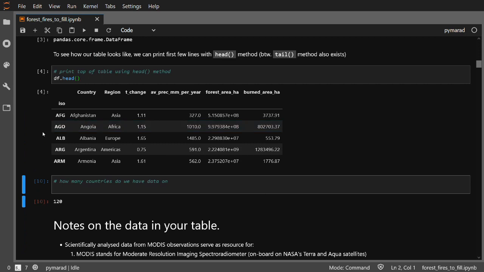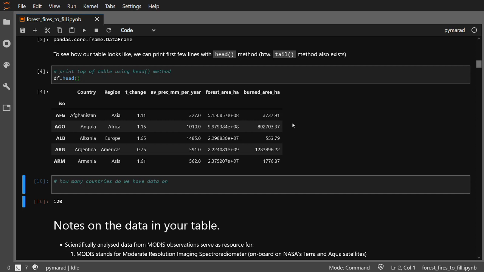The first column, which is a little bit separated from the others, are the ISO codes of the countries. And that's how we are going to refer to our rows. And then we have the other normal columns, which are the country name, region, temperature change, I will explain what it means, average precipitation per year, and then of course we need some data regarding forests, total forest area and burnt area, both in hectares.